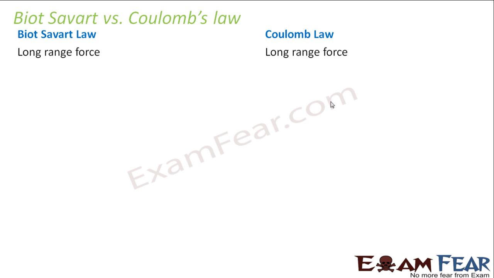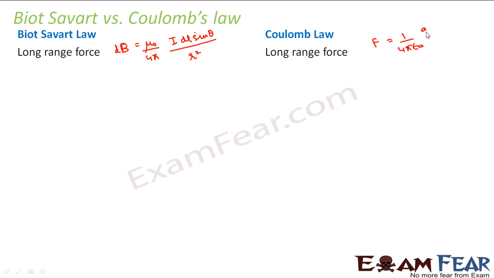Let me write down both the laws, that will make things simpler. Biot-Savart law is somewhat like this: dB is equal to mu naught by 4 pi, I dl sine theta divided by r square. And Coulomb's law is F is equal to 1 by 4 pi epsilon naught, q1 q2 by r square.